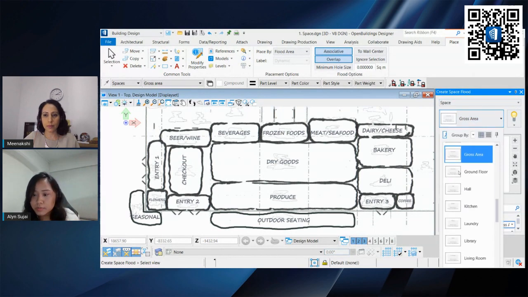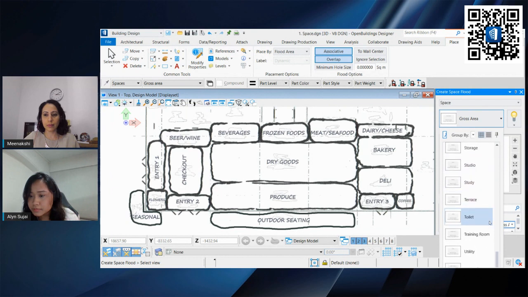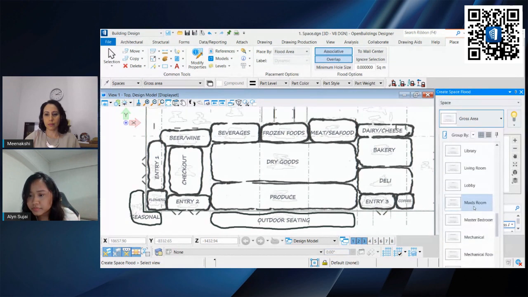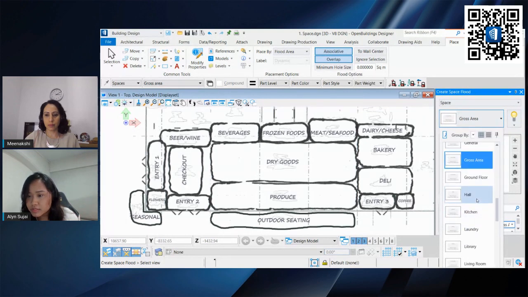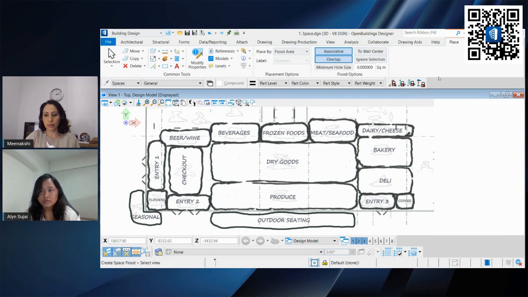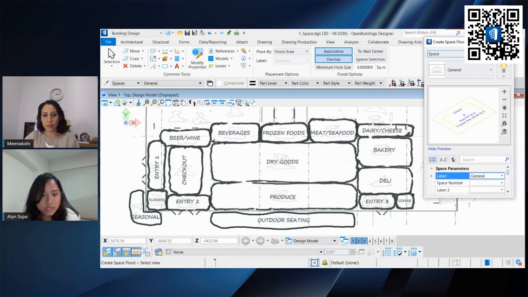So let's say that we choose something simple, just a general space. Let me bring this up. Let's say that we want to quantify or get the area of these dry goods. So let us change the name to dry goods.